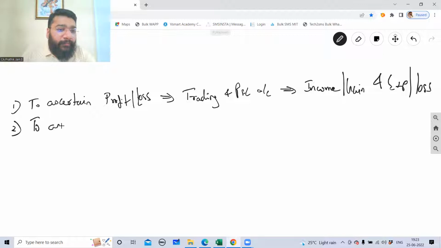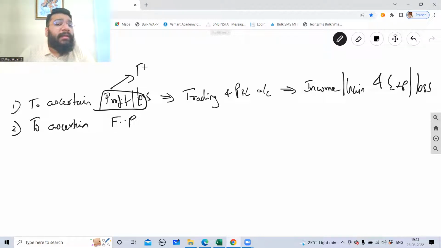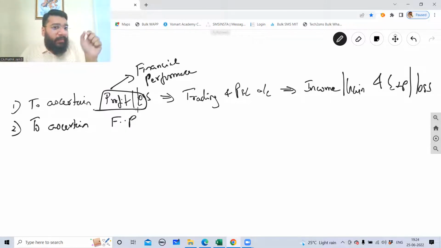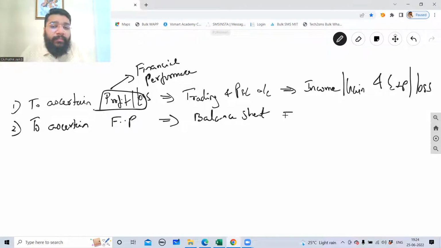Then we prepare another statement to ascertain the financial position. Another name for ascertaining profit and loss is to ascertain the financial performance. Financial performance means profitability. Financial position means balance sheet. So for that, we prepare something called the balance sheet. Here we capture the information pertaining to assets and liabilities.